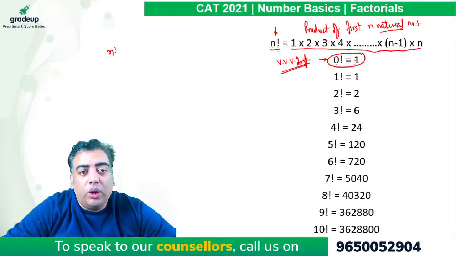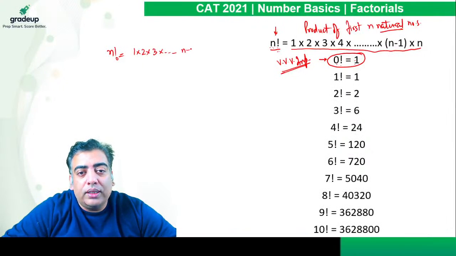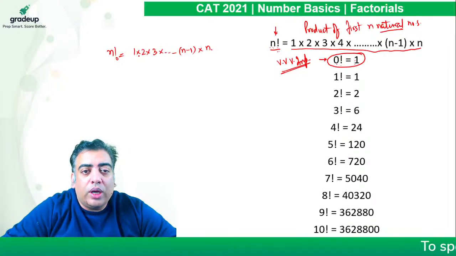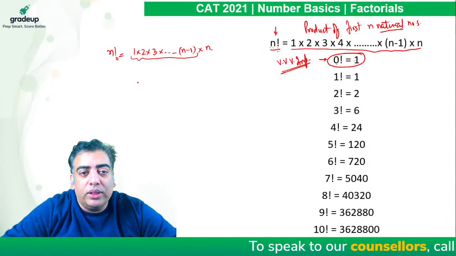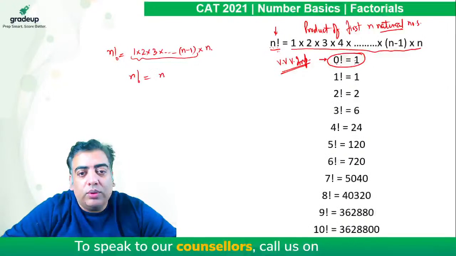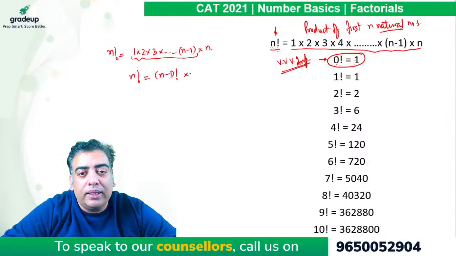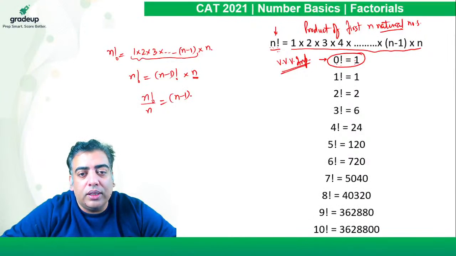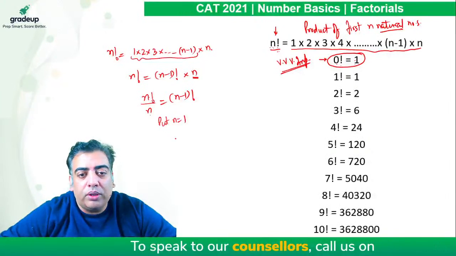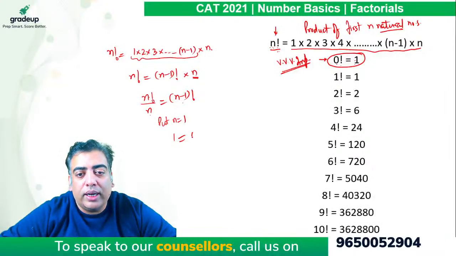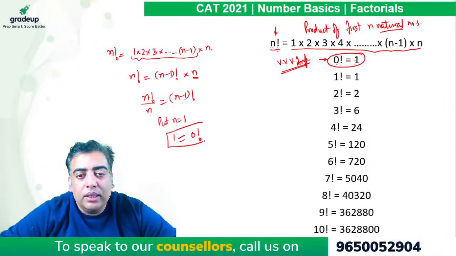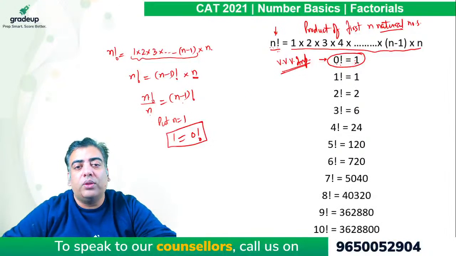So n factorial, we all know, is equivalent to 1 into 2 into 3, and so on up to n minus 1 into n. If I write this product in the form of factorial, can I say n factorial equals n minus 1 factorial multiplied by n? Let's bring this n to the denominator: n factorial divided by n equals n minus 1 factorial. Now when you put n equal to 1, you get 1 factorial upon 1, which is 1, and on the other side you get 1 minus 1, that is 0 factorial. So this is the proof of why 0 factorial is 1.